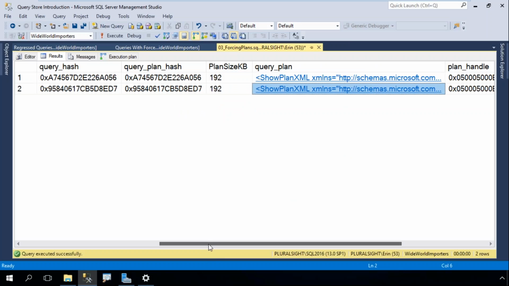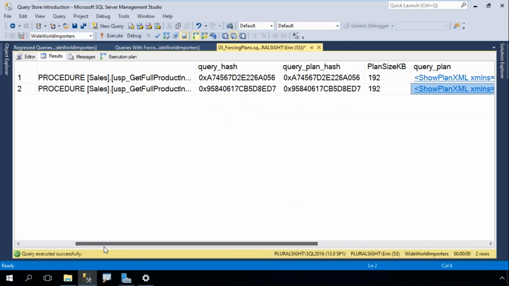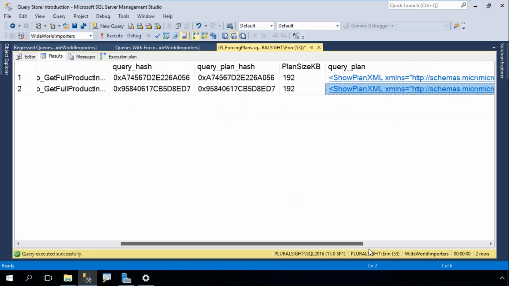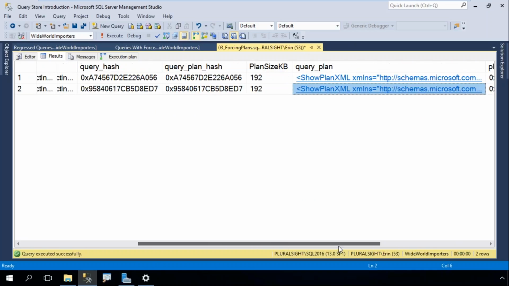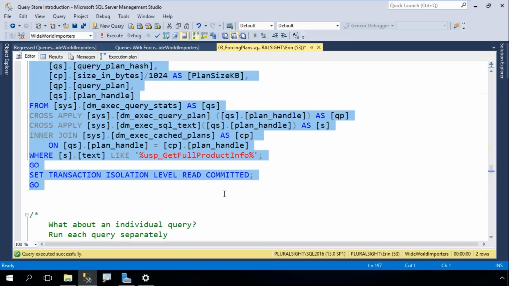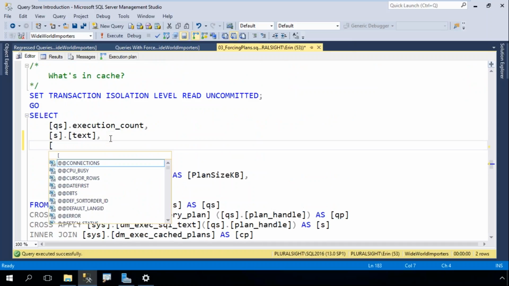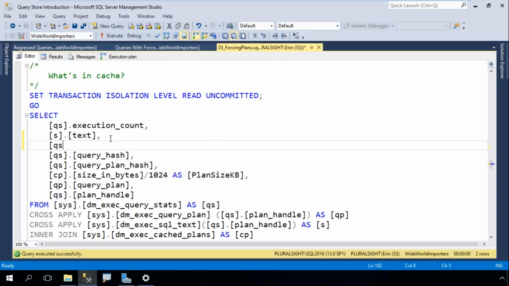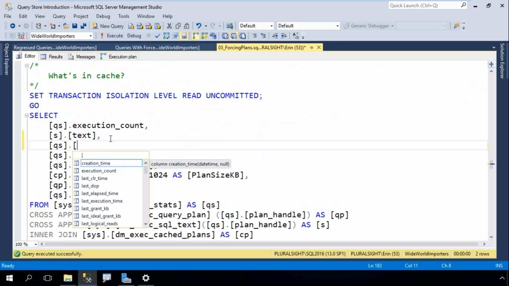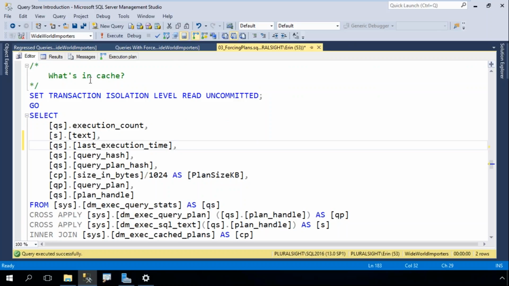What I see in cache actually doesn't match what it's doing, which is interesting. Do I have in here when it last executed? No, I don't. That might be something to add in. Hold on, this is interesting. Let me see if I can get that. That's in Query Store. Last execution time. Let me see what I get here.